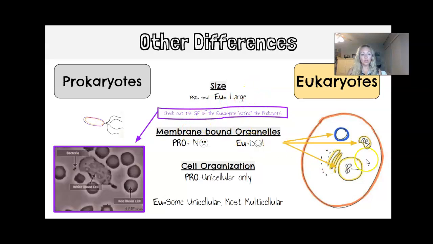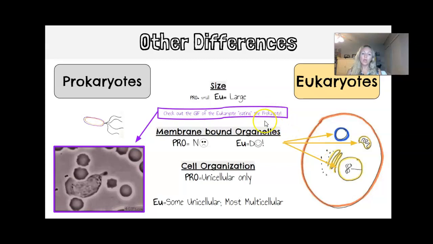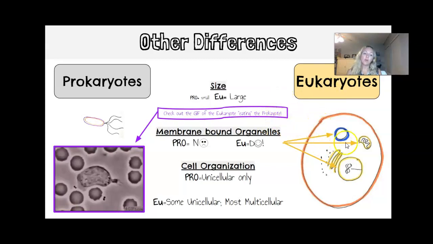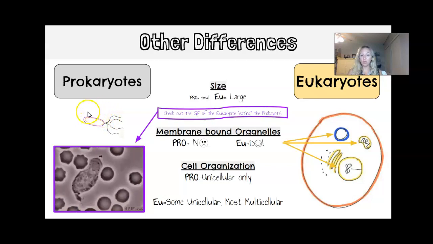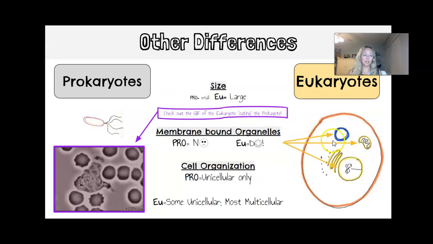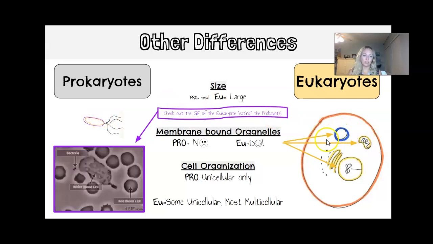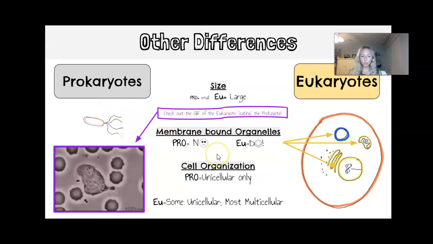Again, in addition to the nucleus being membrane bound, the eukaryotic cells have other membrane-bound organelles, and prokaryotic cells do not. Okay, you can probably see that this prokaryote here is about the same size as just one of these little organelles inside the eukaryotic cell. So it's quite a bit smaller, no room for additional membrane-bound organelles.